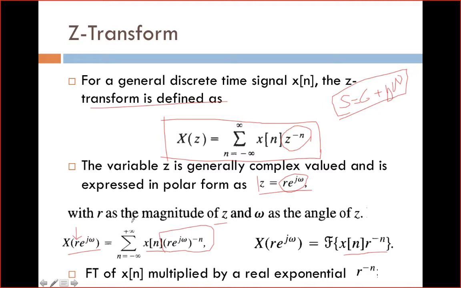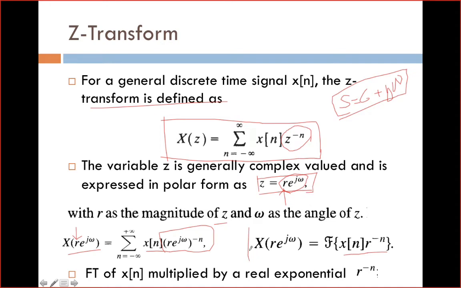So one by one we are deriving. First we started with Fourier series, and then we derived the Fourier transform. Now from the Fourier transform we are discussing the Z transform. The relationship between Z transform and Fourier transform is, when you substitute r is equal to 1 in z is equal to r e power j omega, then the Z transform will reduce to the Fourier transform.